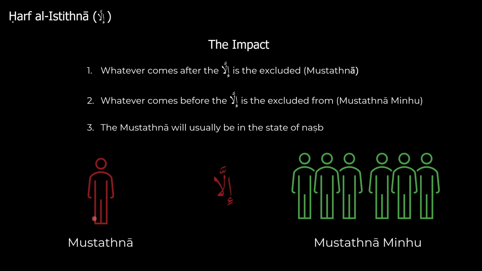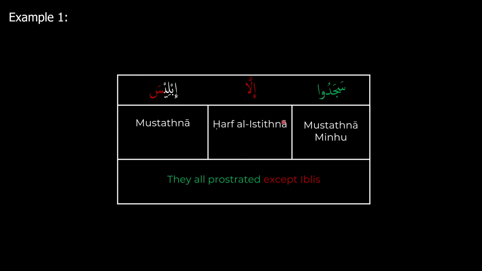So let's take a look at an example. Here we have sajadu illa iblisa. Sajadu is going to be our mustathna minhu, because it's coming before the illa, and then illa is just going to be our harf, and then iblisa is going to be our mustathna because it's coming after the illa. Then you can also see it has a state of nasb. So this translates into they all prostrated except Iblis. So Iblis is the one being excluded from the group that prostrated.